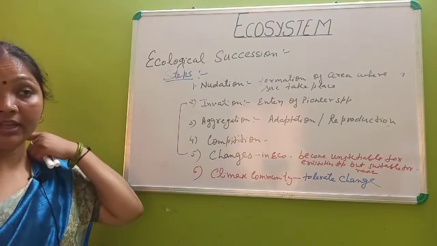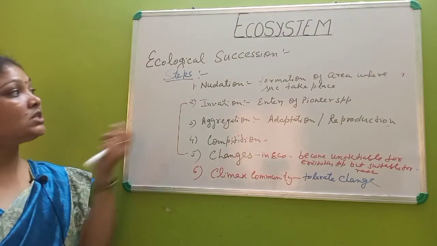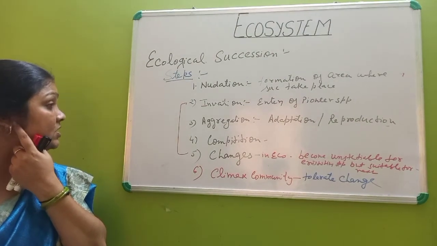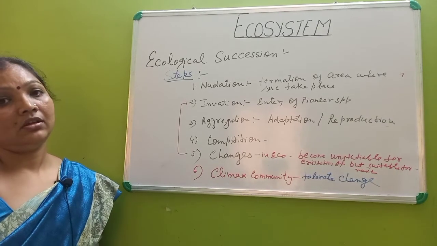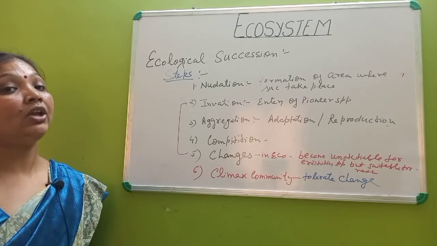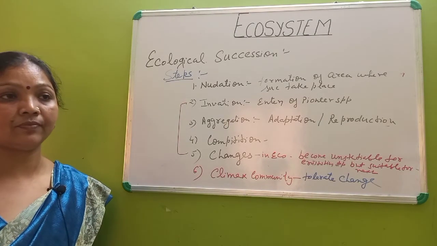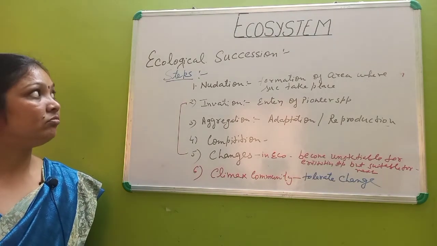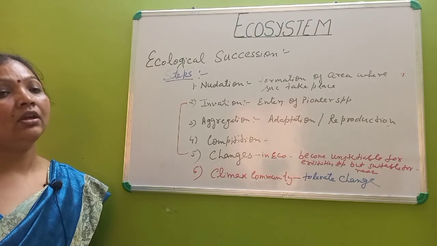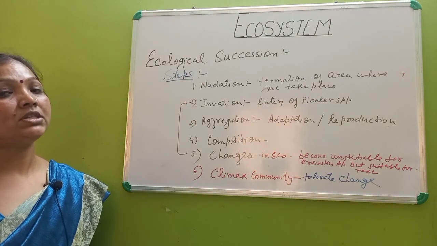So these are the steps that are necessary for the succession, that occur in all successions, whether it is hydrarch or xerarch. Now, one by one, we are going to study the two types of succession.